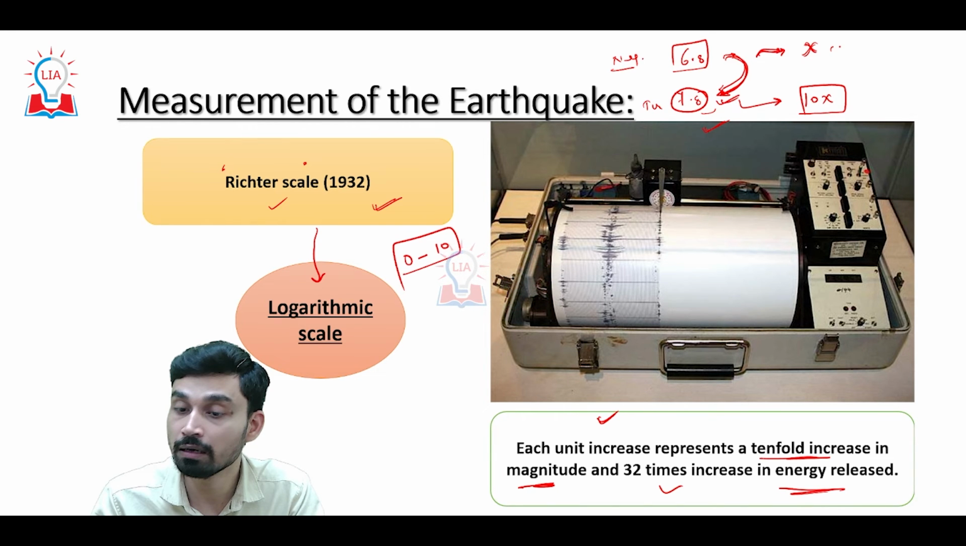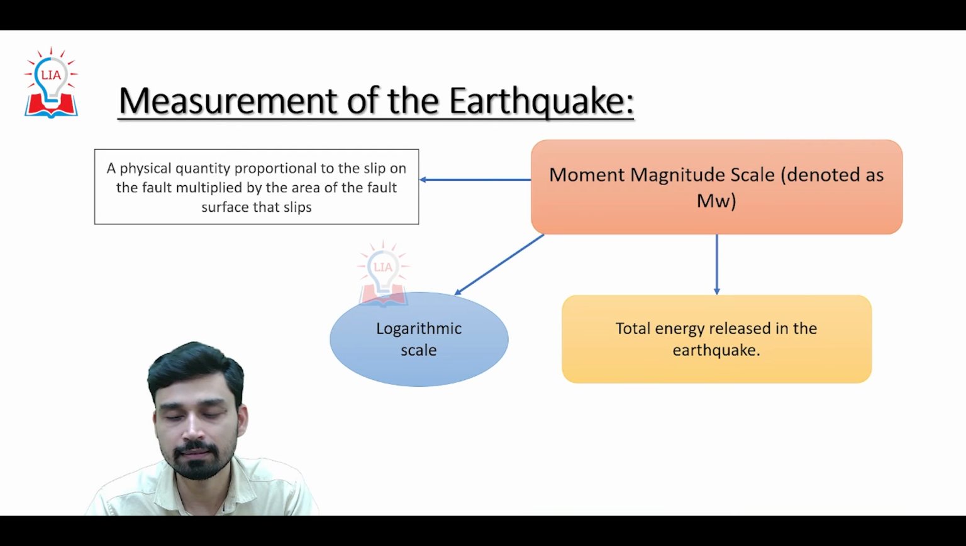However, later on it was discovered that the Richter scale has a lot of errors, and thus a much better scale was devised, which is today known as the moment magnitude scale, represented by Mw as a symbol. Like the Richter scale, this scale is also a logarithmic scale, but the accuracy of the moment magnitude scale is much higher, and it measures the moment. Now, what is the moment?